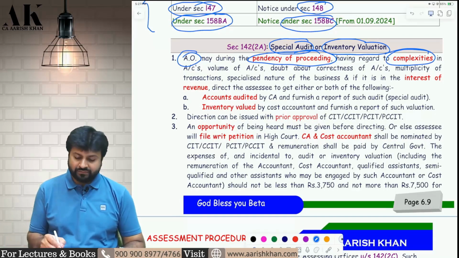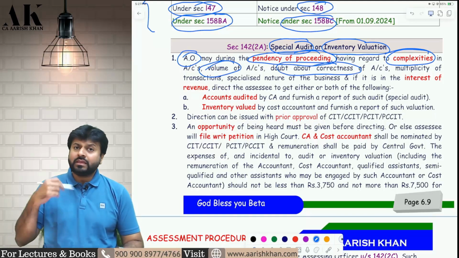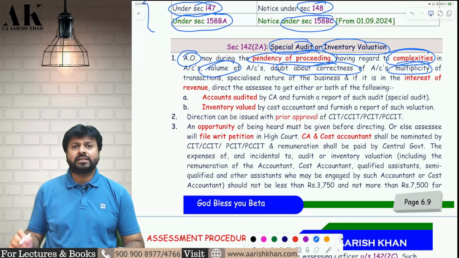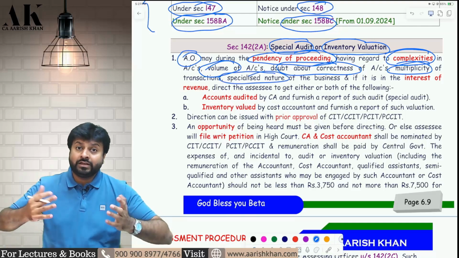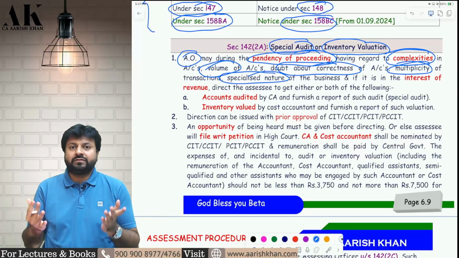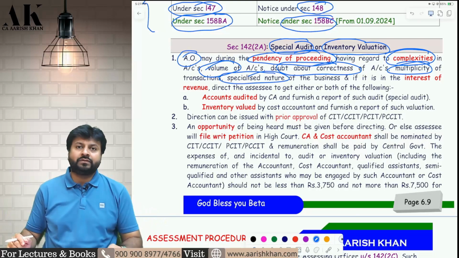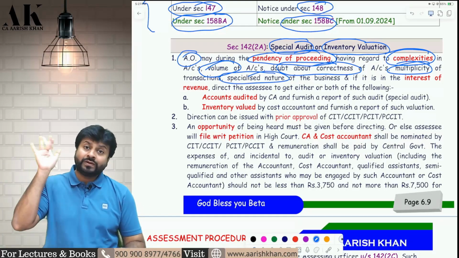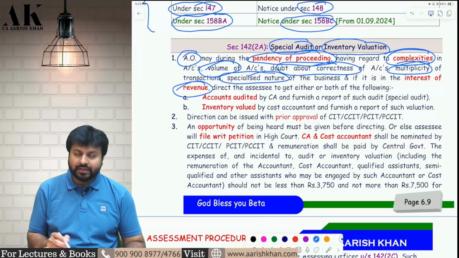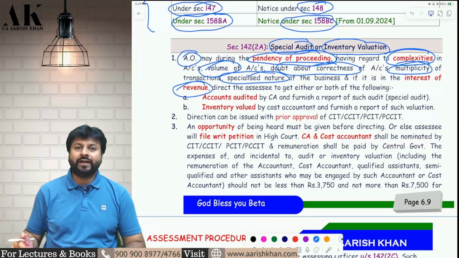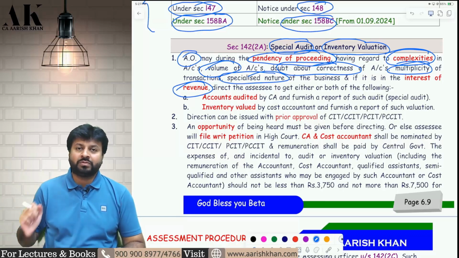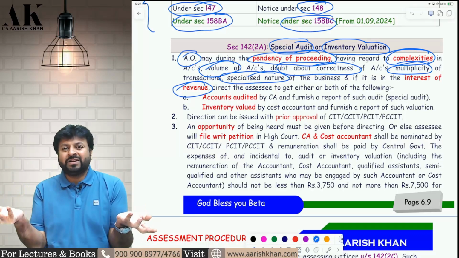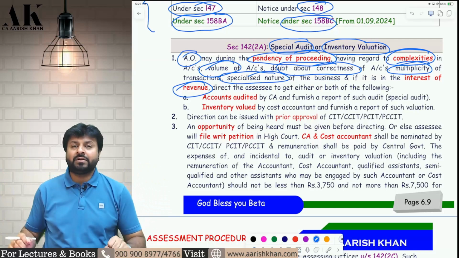The books of accounts are very voluminous. The AO has doubts about the correctness of the books. The books of accounts have a multiplicity of transactions. The books of accounts have a specialized nature of business. The AO should form these opinions about the books of accounts. And it is also in the interest of the income tax department. Otherwise, it doesn't make sense to do an audit. If there is an audit requirement because of which the department will get 200 rupees extra, what is the interest of the department in that? It has to be in the interest of the department to do the audit.